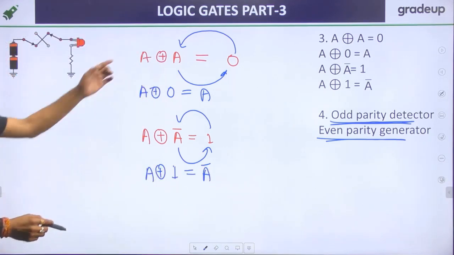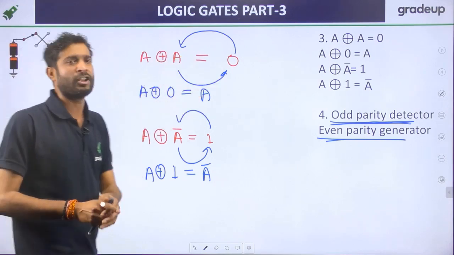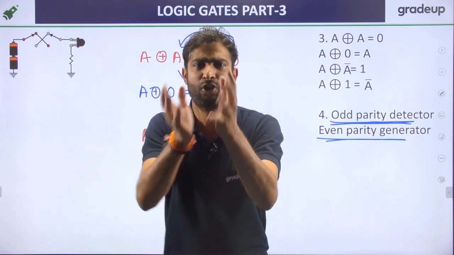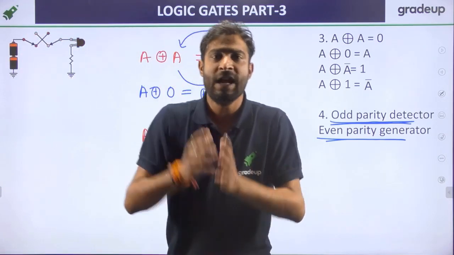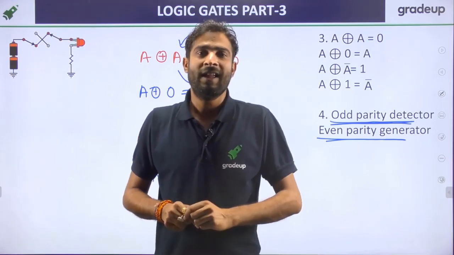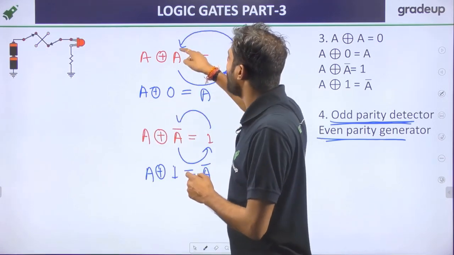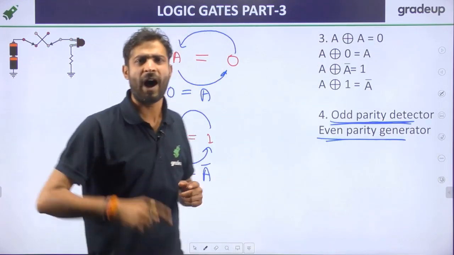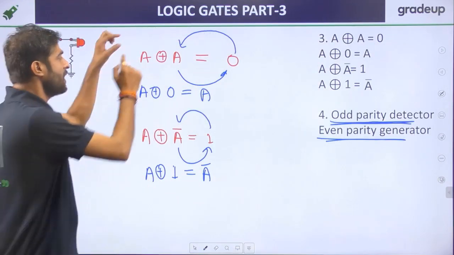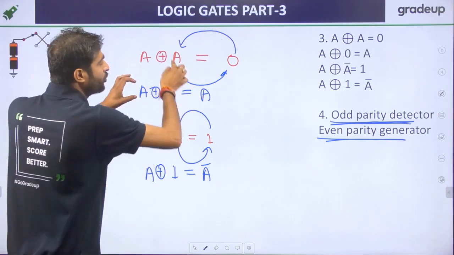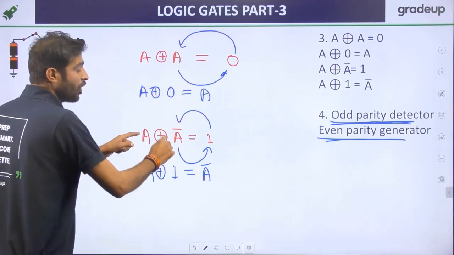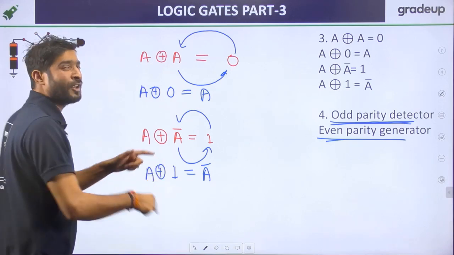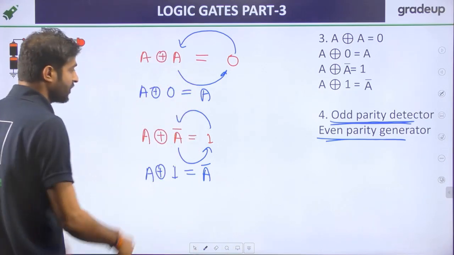So my dear friend, we know A XOR A is 0. Just give me the answer. A XOR A is 0. A XOR A bar is 1. And if one thing comes inside, then the other should go outside, right? So एक अंदर तो दूसरा बाहर. A XOR 0 पूछ लिया जाए, एक को अंदर तो दूसरे को बाहर निकालो. A XOR A bar equal to 1, then A XOR 1 equal to what? A bar, right?